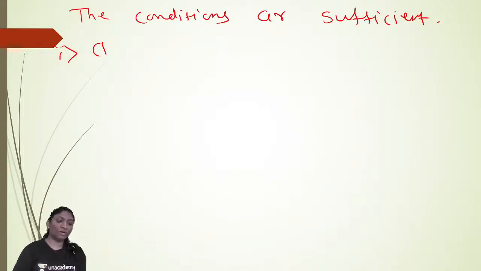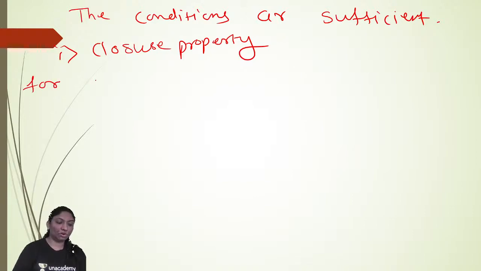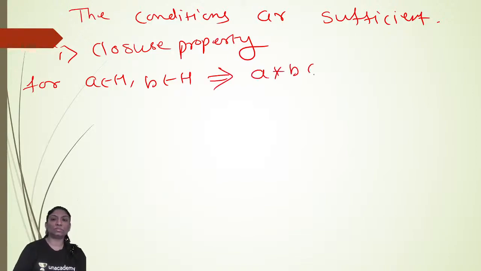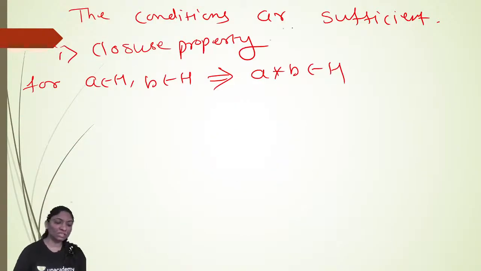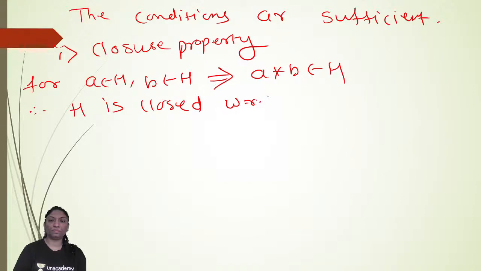Okay. So here, to prove that any set is a group, it must satisfy the first four properties: closure property, associative, existence of identity, and existence of inverse, right? So for the closure property, to prove that H is a subgroup of G, we have to take two elements from H. For A belonging to H and B belonging to H, A star B also belongs to H by our assumption, as these two properties are satisfied, right? Therefore H is closed with respect to star.